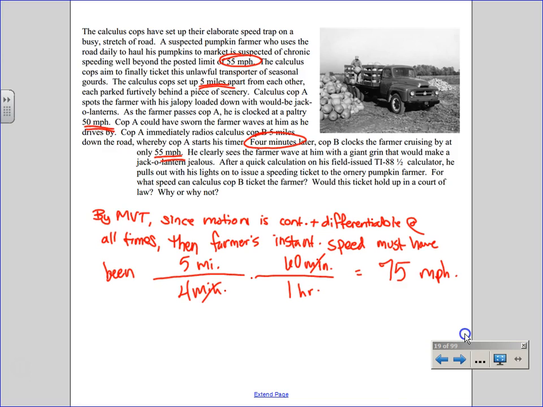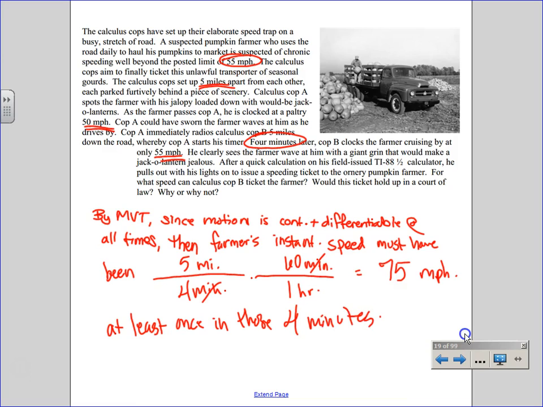But he was going 50. He was going 55. Oh, yeah, but to cover that distance in that amount of time, he had to be going way over 75. But if he went an average of 75, the long story short is, did he have to speed at least once in between that interval? Yeah. The farmer's instantaneous speed must have been at least 75 at least once, and probably a lot higher, once in those 4 minutes.